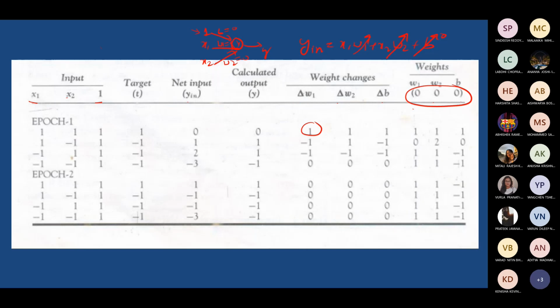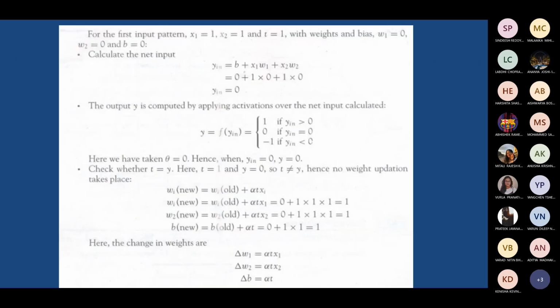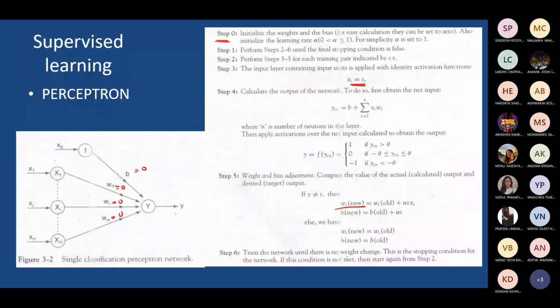Oh, sorry, it is here alpha t x1. Delta W2 is alpha t x2. This is alpha t, right? From the definition here. This is delta Wi. This is delta B.